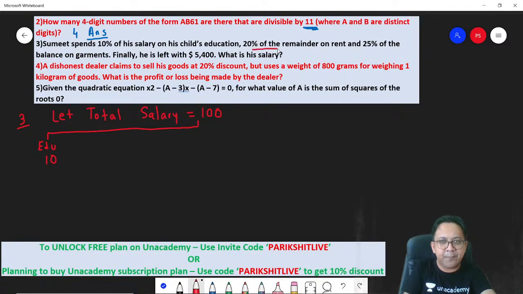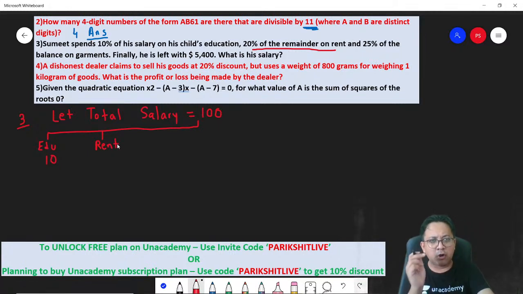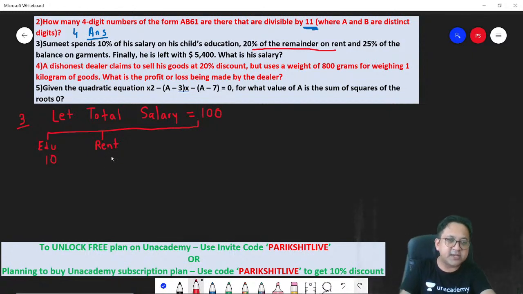Then 20% of the remainder on rent. How much is remaining, by the way? You have already spent 10. They are saying 20%, not of the whole, but of the remainder. So if you have spent 10% on education, remaining is 100 minus 10, 90. So how much is rent? Rent is 20% of 90. 20% of 90 is 18.